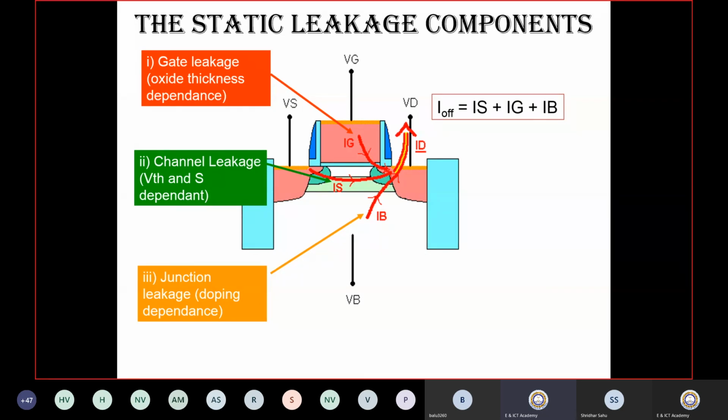of the gate. If the gate has a certain oxide thickness, because as you know in the MOSFET architecture there is an oxide, but when you go for scaling, you scale down the oxide thickness. When you scale down the oxide thickness, even a small voltage will cause a very high electric field, and because of the very high electric field there will be a possibility of current flow due to tunneling.